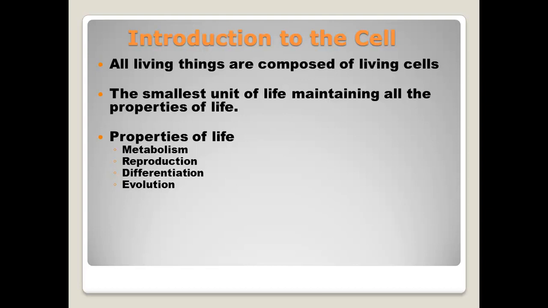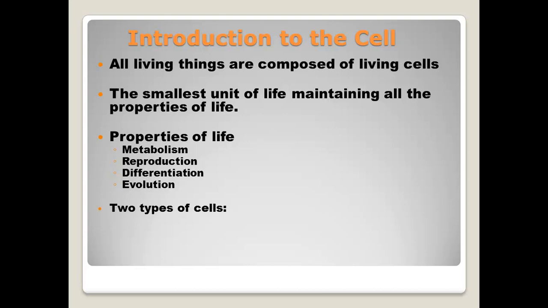Reproduction means increase in number, producing more organisms themselves. Reproduction may be accomplished asexually, alone, and sexually, with a mate, to allow cells to produce copies of themselves. Differentiation is the process of transforming an unspecialized cell into a specialized cell. Populations of living organisms have the ability to adapt to their environment through the process of evolution.